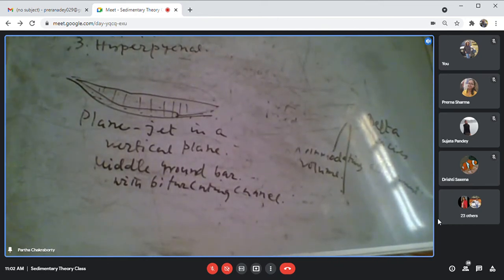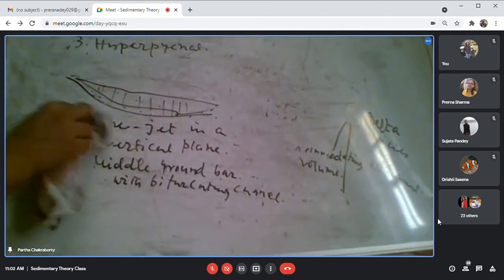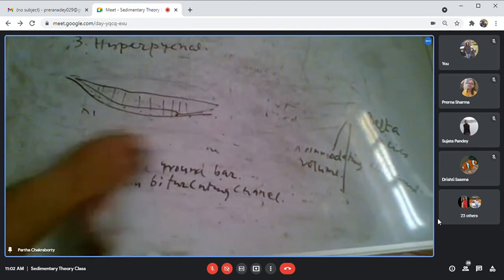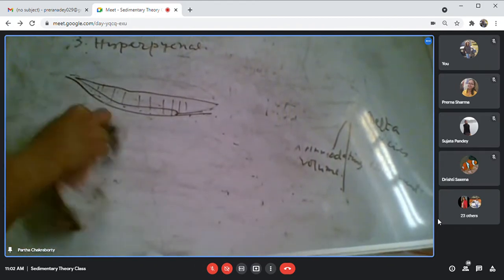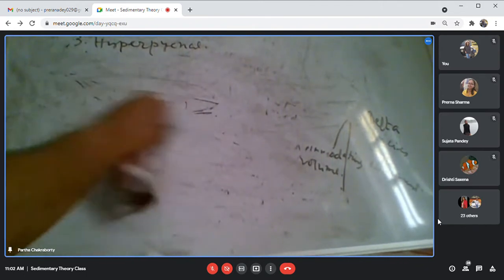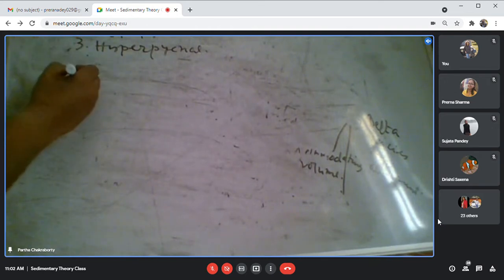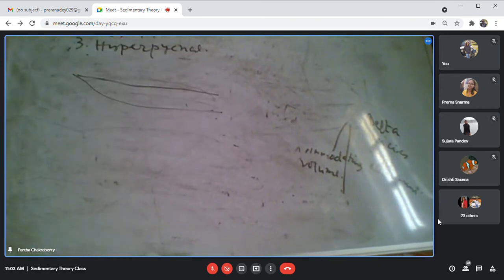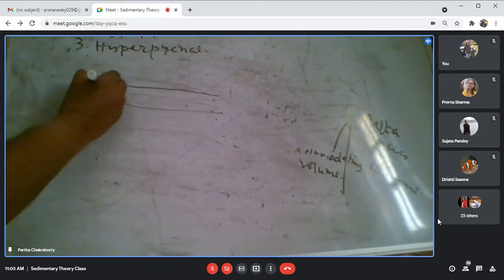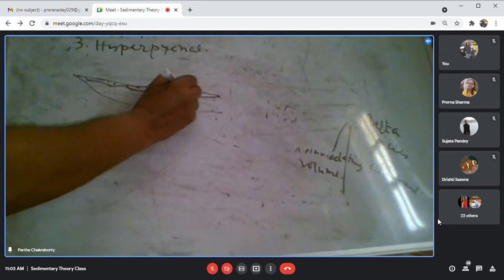Now coming on to the hypopycnal. What will happen in the hypopycnal? The river water will be of lesser density than the marine water, so it will be mostly floating on the surface.